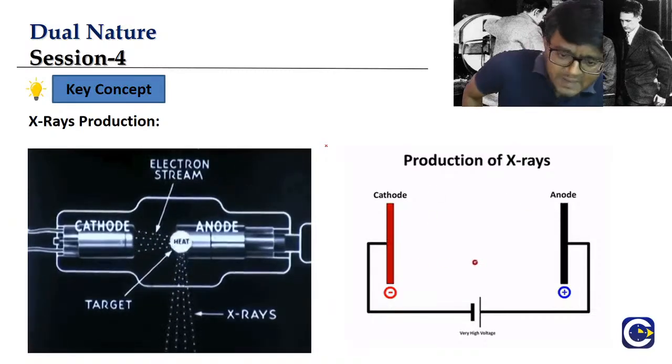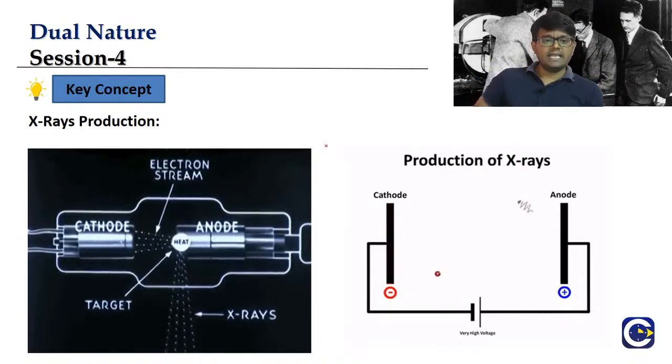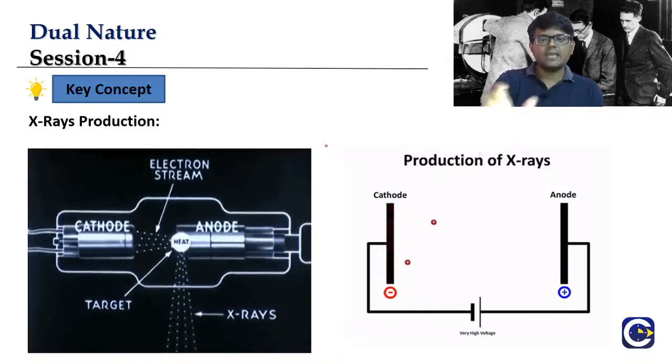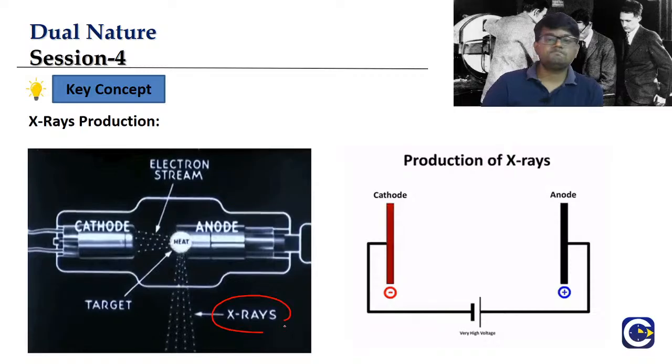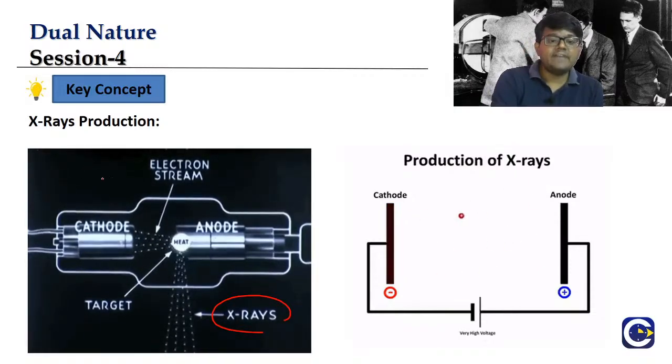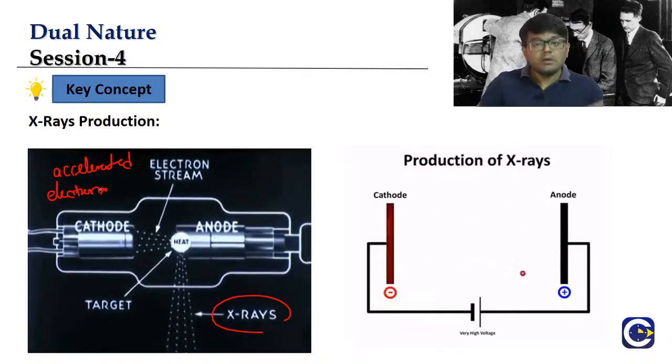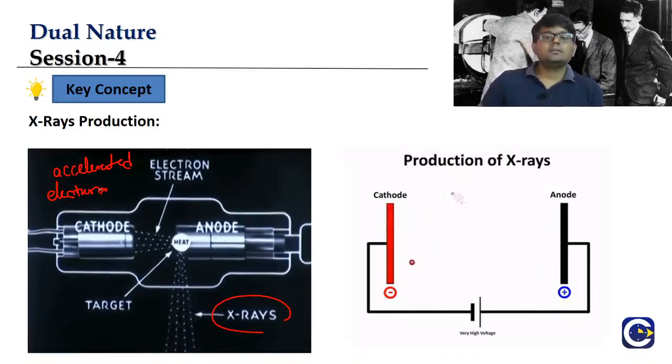Now, as the last part of this chapter, we have the idea of X-rays. The X-rays will be covered in the next chapter also, the structure of atom chapter. Here we'll just quickly take a look at what these X-rays are. X-rays are the radiation which is produced when an accelerated beam of electrons goes and hits a metal.